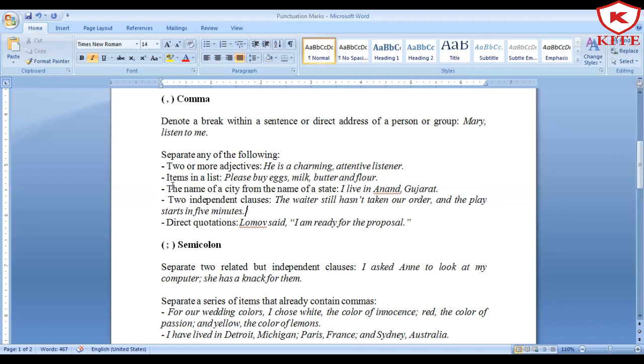Two independent clauses. The waiter still hasn't taken our order and the play starts in 5 minutes. Here you can say that there are two independent clauses used. One, the waiter still hasn't taken our order, and another is the play starts in 5 minutes. Now you are in no mood to put a conjunction, or you are in no mood to put them separately, but you want to join these sentences.